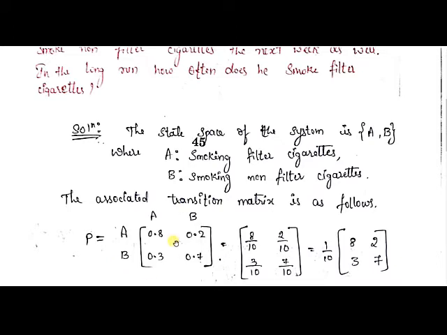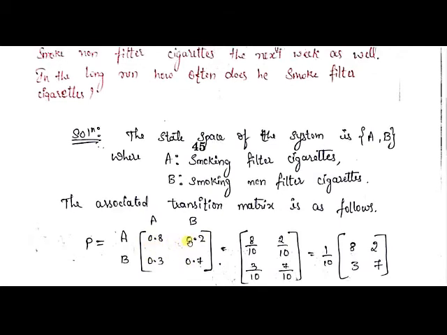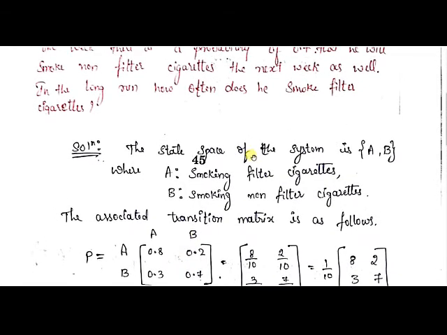How to construct the transition matrix? See, for the transition matrix, let us denote it with P. P is equal to, here A and B we have written column-wise, and row-wise we have written A and B again. So this is how we have to construct the transition matrix. And here we have these elements A11, A12, A21, A22. These I will explain now. See what they have given here.